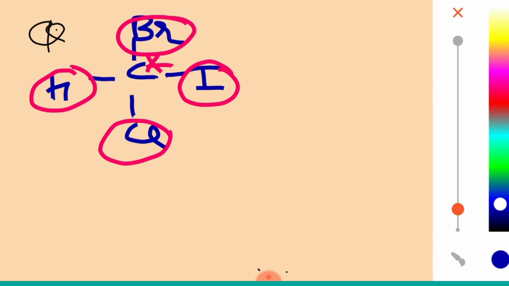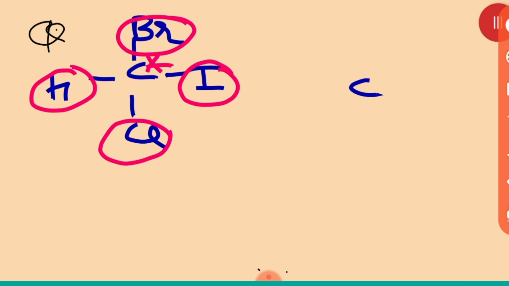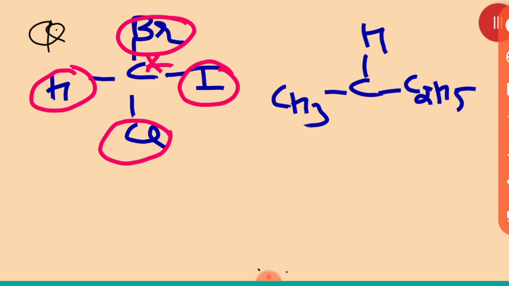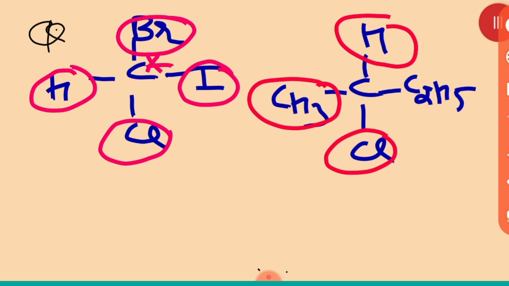Same way, one more example. This is a carbon, hydrogen, then C2H5, CH3, then the Cl. All are different: hydrogen, CH3, Cl, C2H5. That is why it is a chiral carbon.